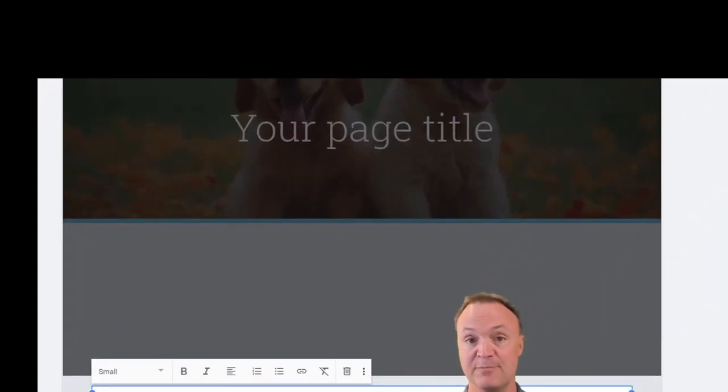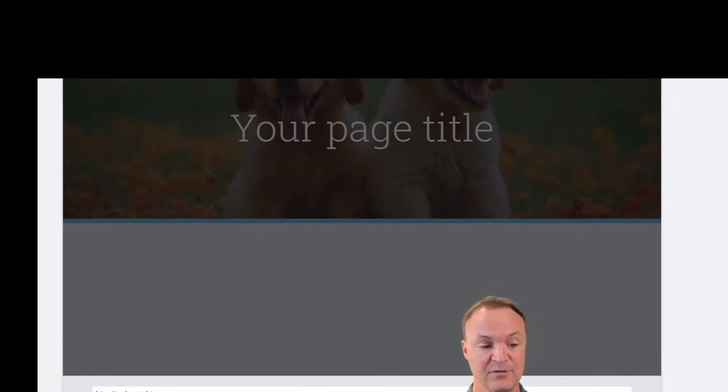So maybe you might want to put a link to your, if I paste, you can see I have a link to my website that I could add to it. I could highlight it and make sure it's an actual link in here, so this could go across all the pages. I could also add, if I have my social media, I could add information so people could click on that, and it's always going to stay the same. So notice when I add these blocks, it becomes across the bottom. If I want this gone, all I have to do is hit the garbage can and it will be gone.